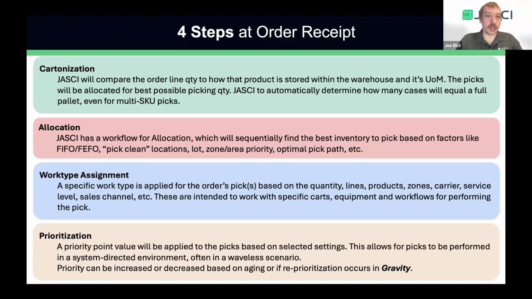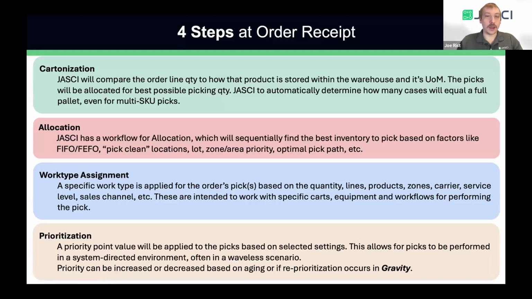The next step is the allocation. So once we've figured out that cartonization, we're able to properly determine where we'd like to allocate this inventory from. So JASCI actually has a workflow for allocation where all of your allocation rules can happen sequentially in steps. And that's going to help find the best possible inventory to pick. This could be based on rules about expiration or first in, first out. It could be about lots and not mixing lots.